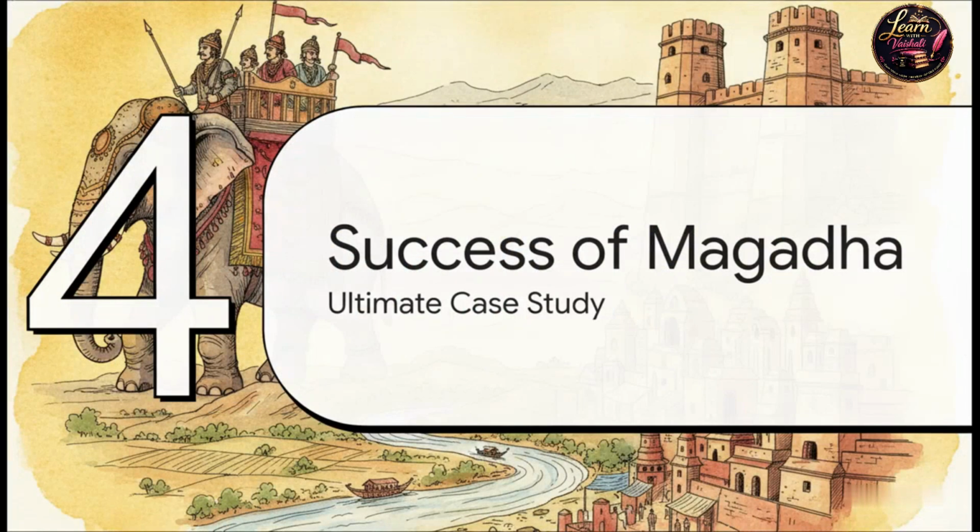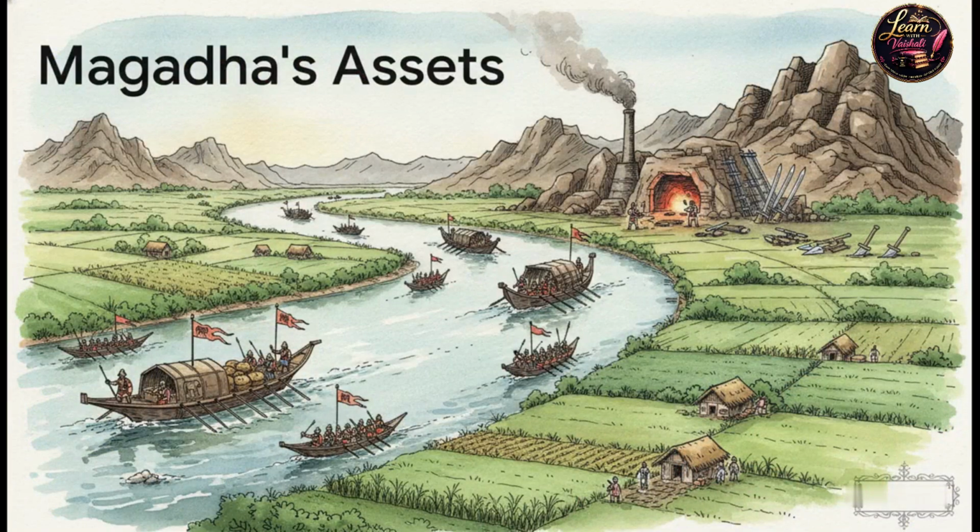And that leads us to part 4, Success of the Magadha Empire, the ultimate case study. Let's look at exactly why the Magadha Empire triumphed over all the other great realms to become a massive ancient superpower. In short, Magadha completely won the geographic lottery. Think back to our domino effect from earlier. Magadha had immense agricultural output thanks to exceptionally fertile land and abundant water. But crucially, they sat right on top of incredibly rich mineral resources.